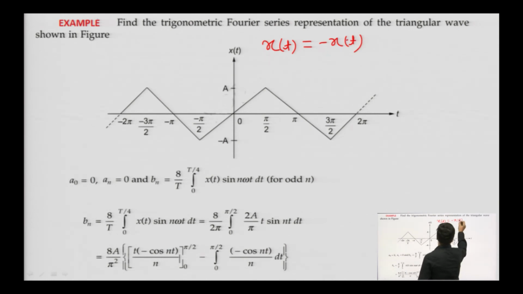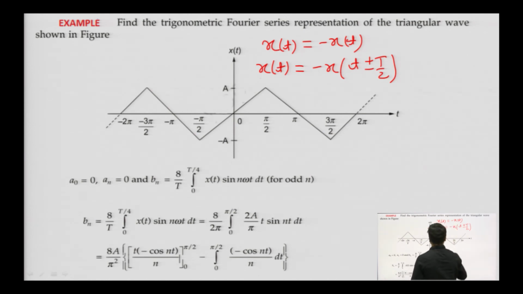As well as that, it will also satisfy the condition of half wave symmetricity, that is x of t will be equal to minus x of t plus or minus T by 2. You can check that this function will satisfy both the conditions.